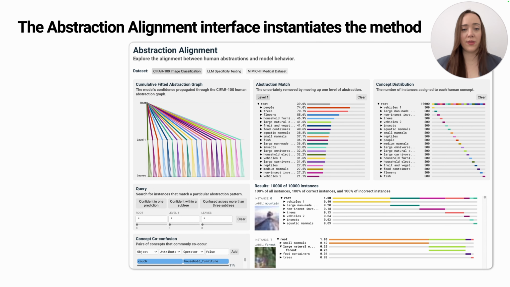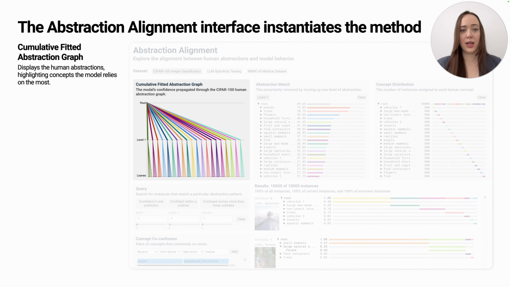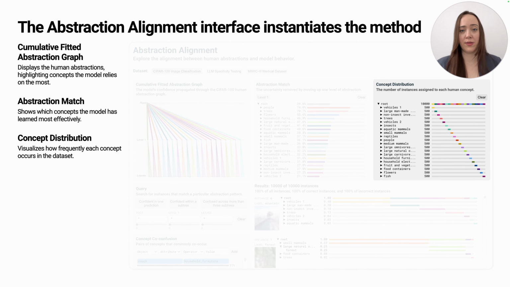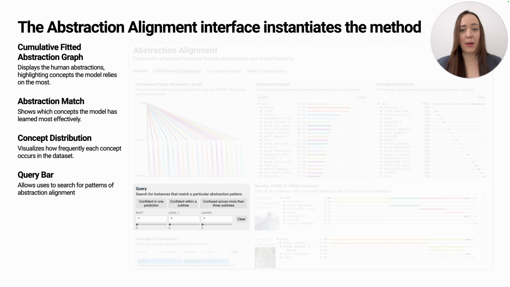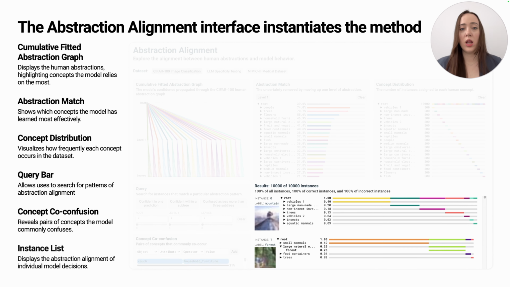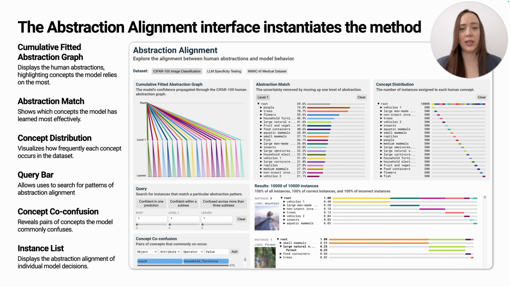To enable a range of users to explore abstraction alignment, we instantiate the method and metrics into an interactive user interface. The interface visualizes key aspects of abstraction alignment, like the human abstraction graph, our alignment metrics, and the distribution of concepts. It allows users to query for patterns of abstraction alignment and concept co-confusion, all of which populates a list of instances that match the user's search. So let's see how it supports real-world alignment workflows.